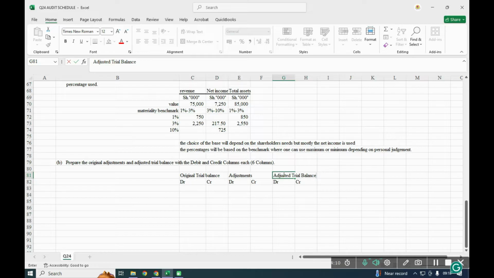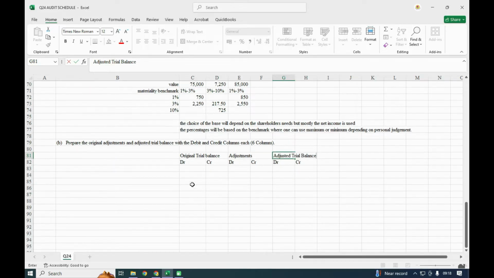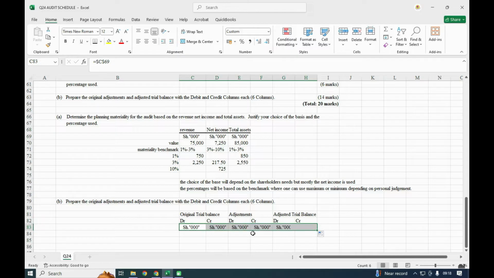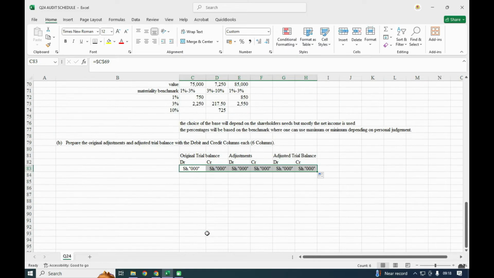Yeah, that way. So those are the 6 columns that they need us to have: the original trial balance, the adjustments, and the adjusted trial balance.